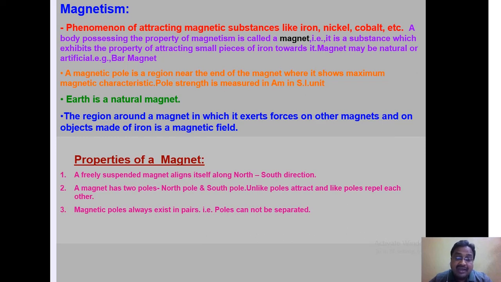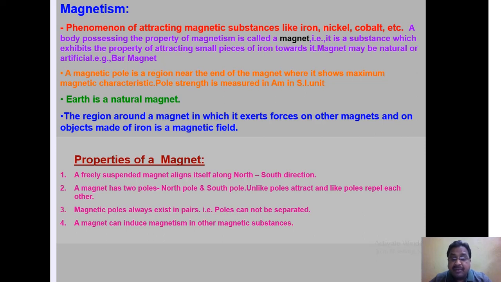Every magnet has a pole, that is called a magnetic pole. A magnetic pole is nothing but a region near the end of the magnet where it shows maximum magnetic characteristic. That means near the magnetic pole, it shows magnetic properties, and its strength is called pole strength. It is measured in SI unit as ampere meter. In other words, SI unit of pole strength is ampere meter.